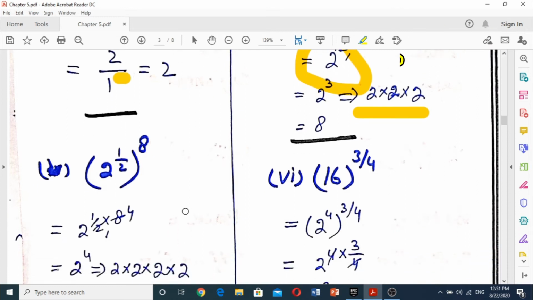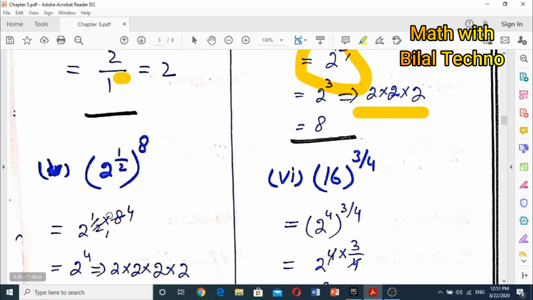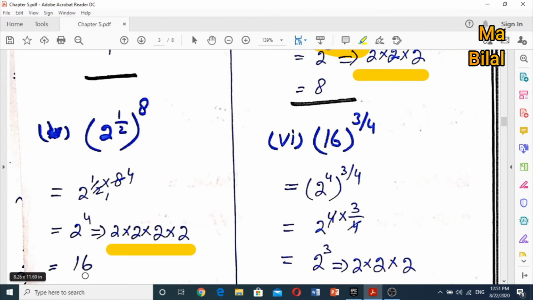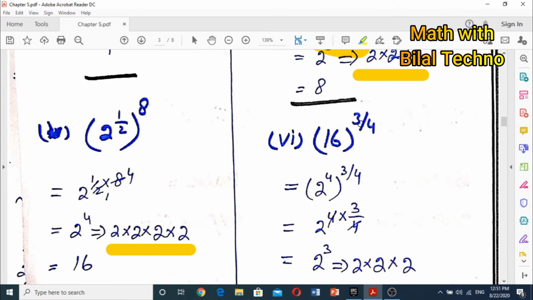The fifth question is 2 raised to power 1 by 8, whole raised to power 8. We will simply multiply 1 by 8 into 8. Hmm, 2 raised to power 4, and the answer is 2 raised to power 4, which is 16.